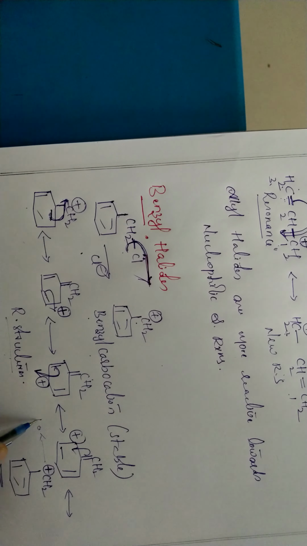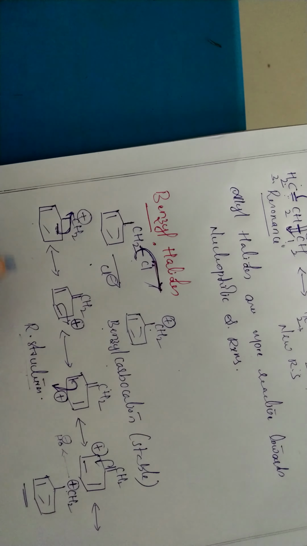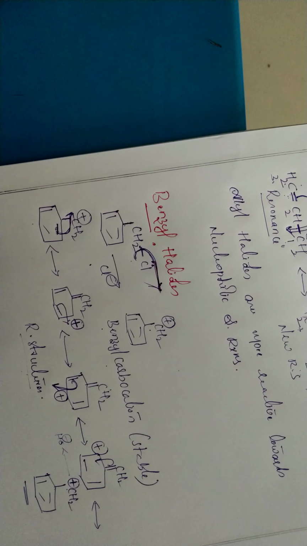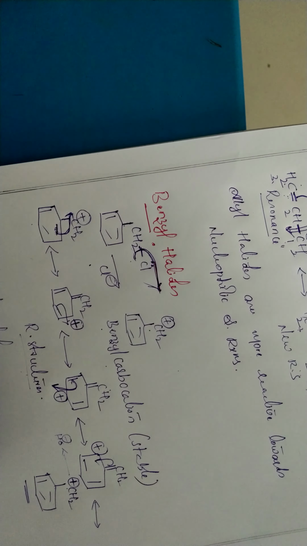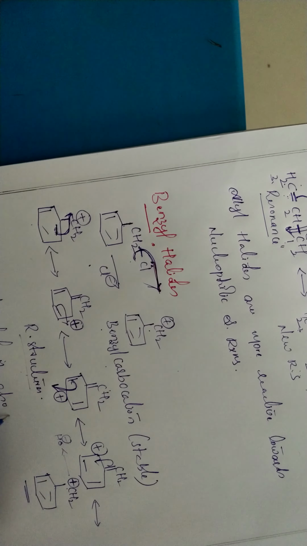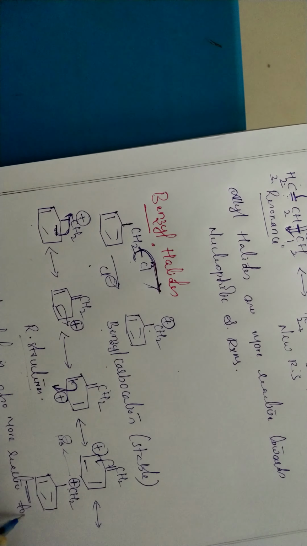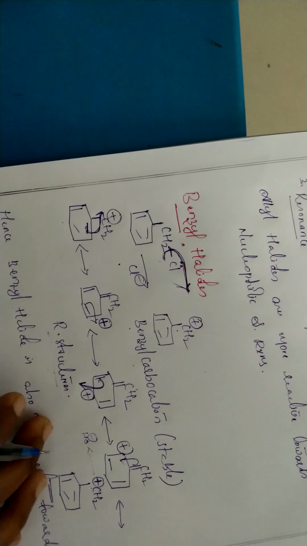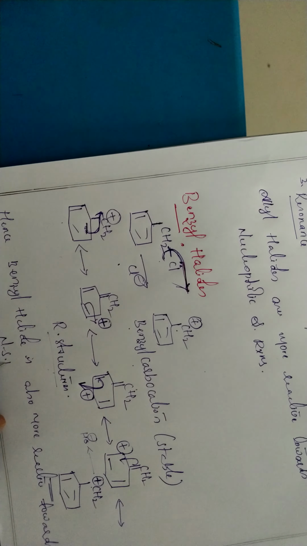For example, OH minus will attack the CH2 and form alcohols. Hence benzyl halide is also more reactive towards nucleophilic substitution reaction.